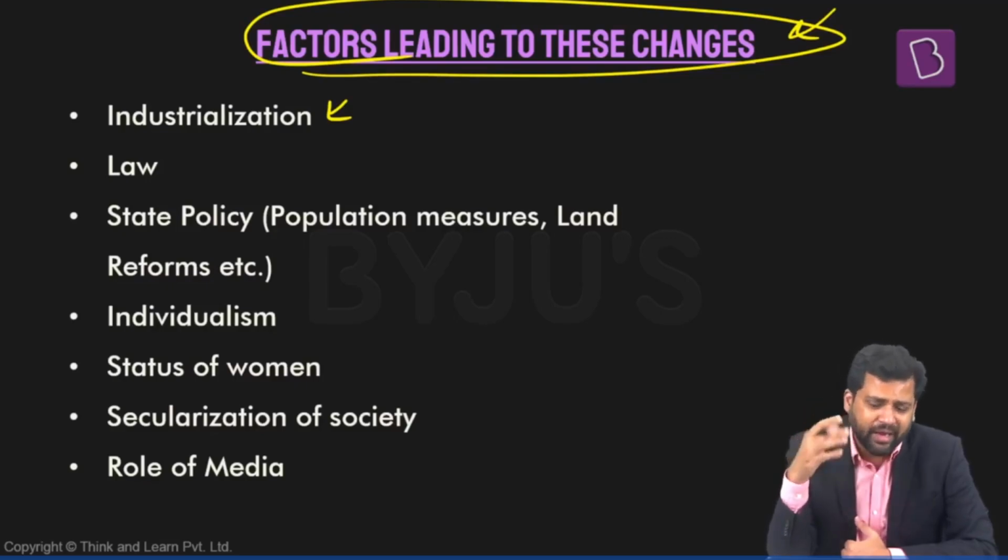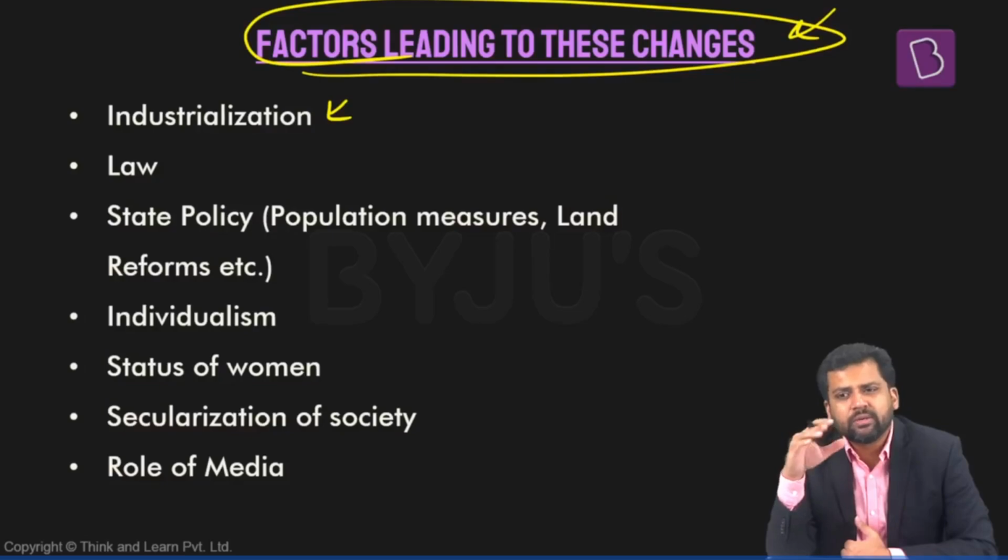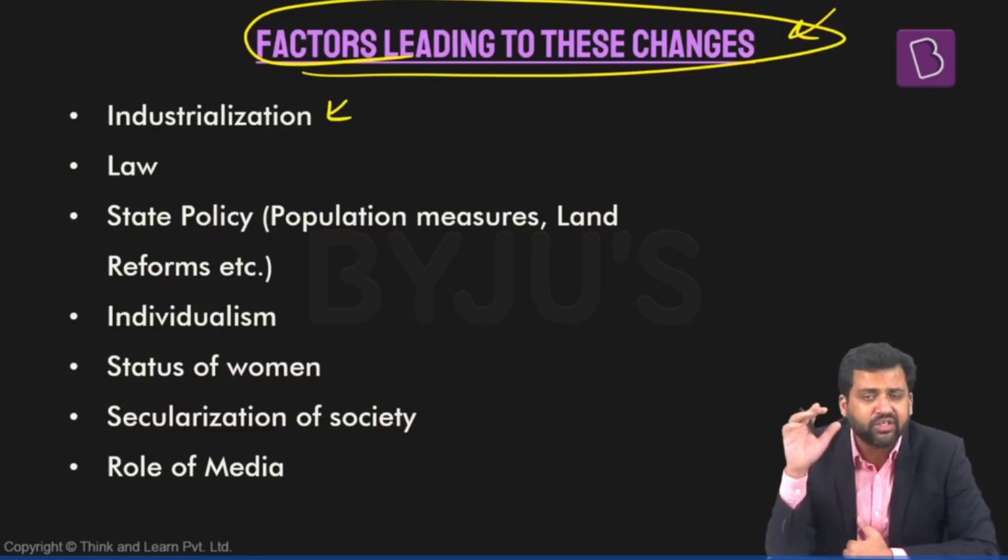Family will be transmitting different kinds of values. So, family has multiple roles to play. But as societies modernize, as technology changes, as there is industrialization, the function of family is now changing.